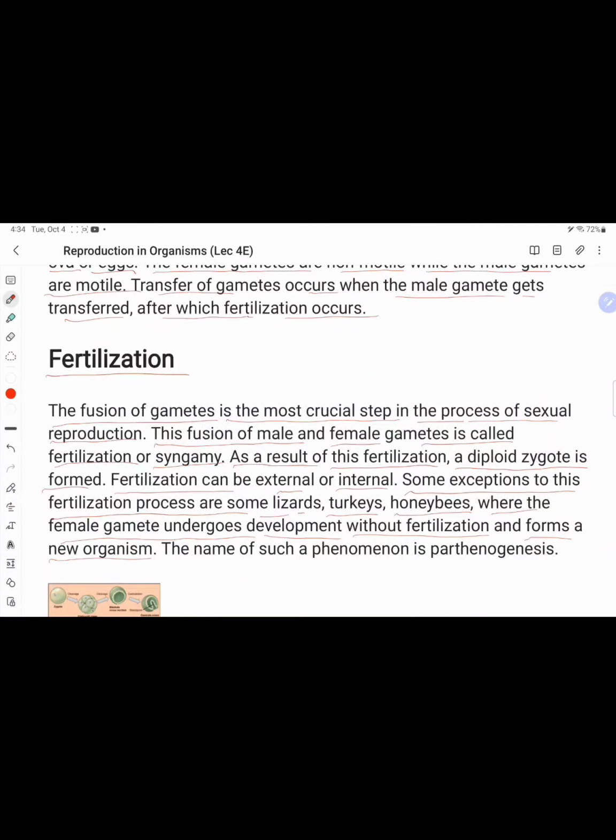Turkeys and honeybees do not need to undergo fertilization. Female gametes directly form the new organisms. The name of such a phenomenon is parthenogenesis. Which phenomenon? When a female gamete undergoes development without fertilization and forms a new organism, it is known as parthenogenesis.